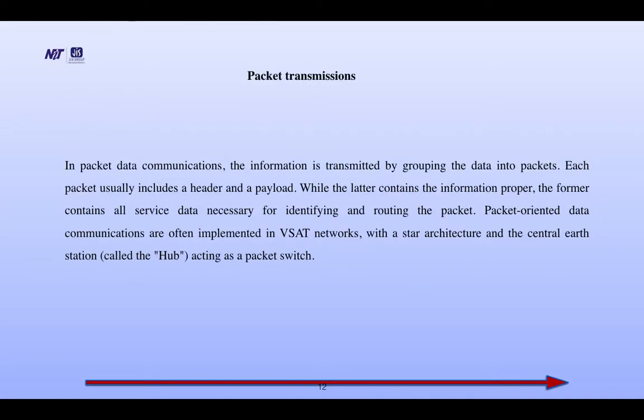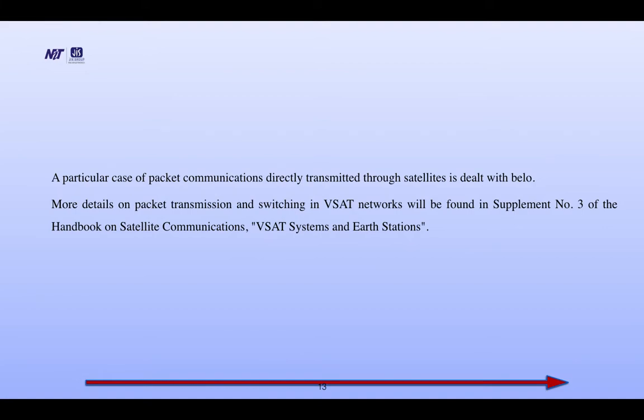Packet transmission. In packet data communication, the information is transmitted by grouping the data into packets. Each packet usually includes a header and a payload, while the latter contains the information proper. The former contains all service data necessary for identifying and routing the packet. Packet-oriented data communications are often implemented in VSAT networks with a star architecture and the central earth station, called the hub, acting as a packet switch. A particular case of packet communication directly transmitted through the satellite is dealt with below.